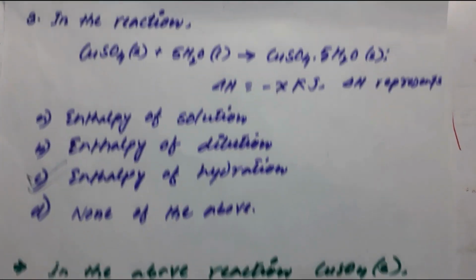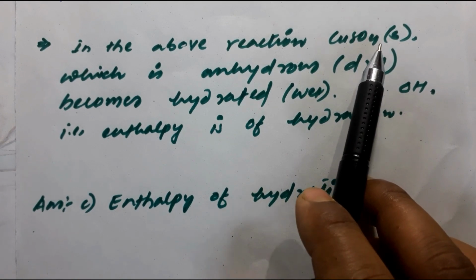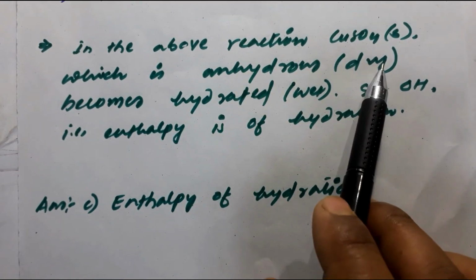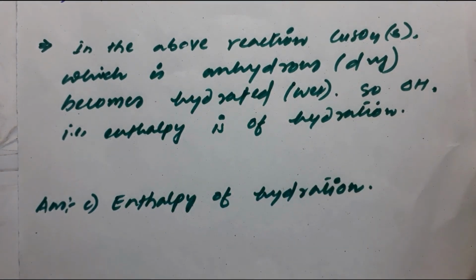So I have gone through some of the explanation here. In the above reaction, copper sulfate, which is anhydrous, meaning dry, becomes hydrated, meaning wet. So delta H is for the enthalpy of hydration. So it's a very simple thing, okay.